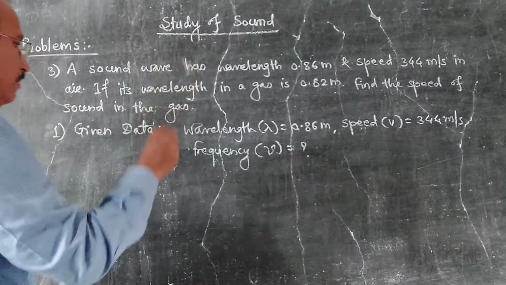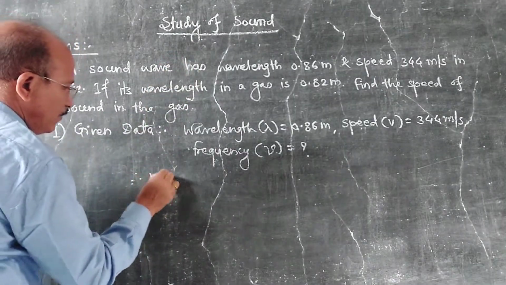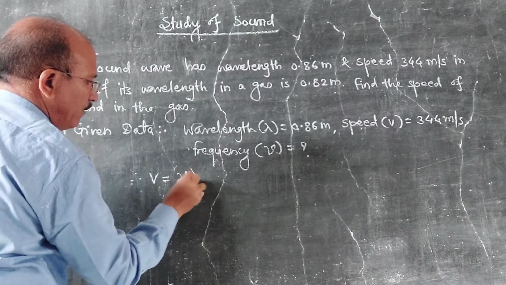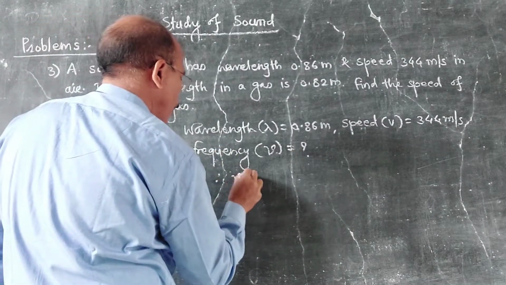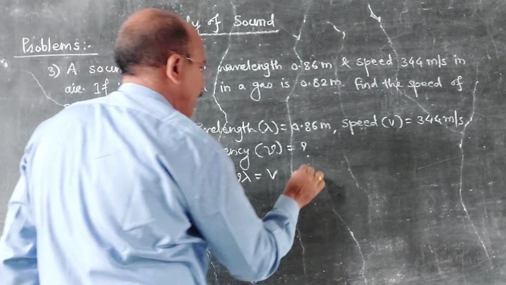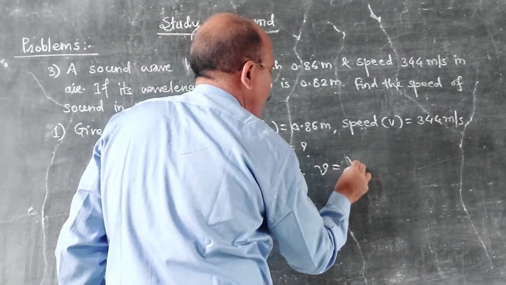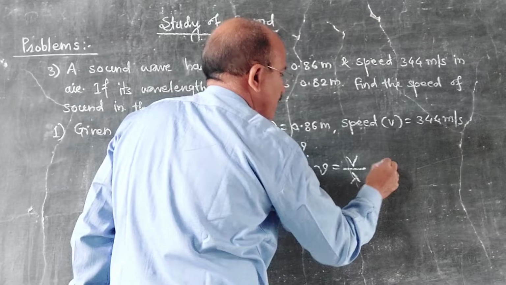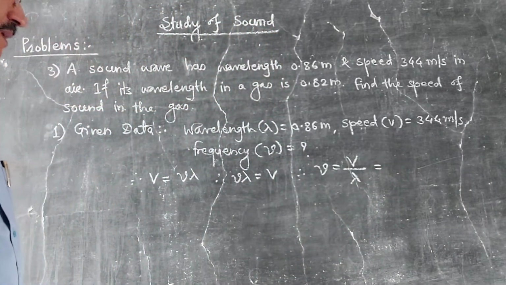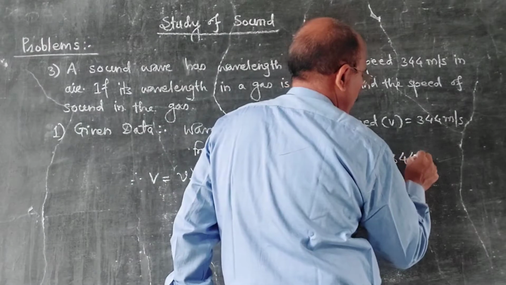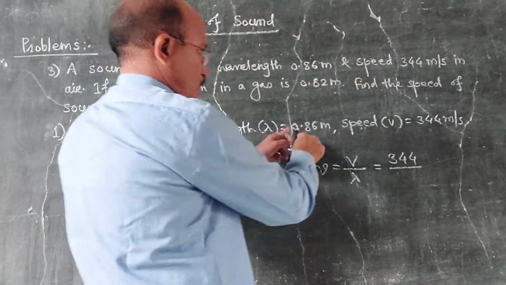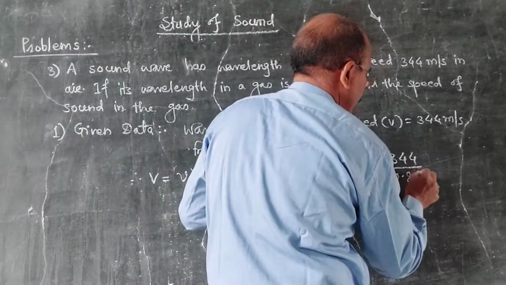Okay, V is equal to nu lambda, and that's why nu lambda is equal to V, and hence nu is equal to V by lambda. Okay, speed, that is 344 upon 0.86.